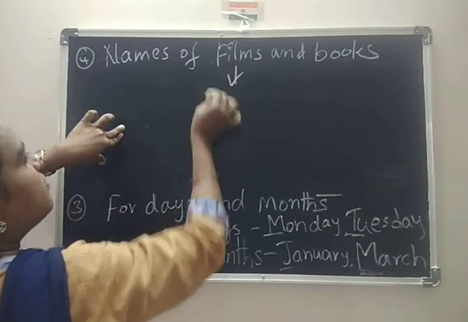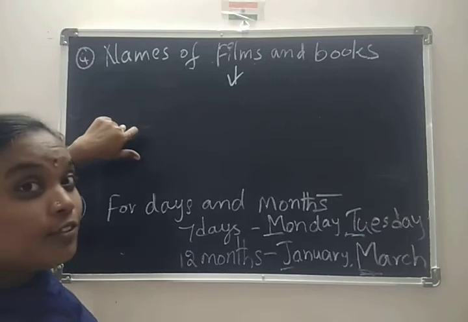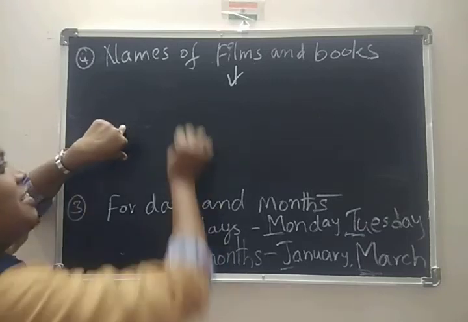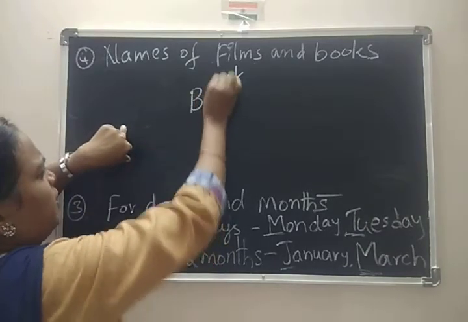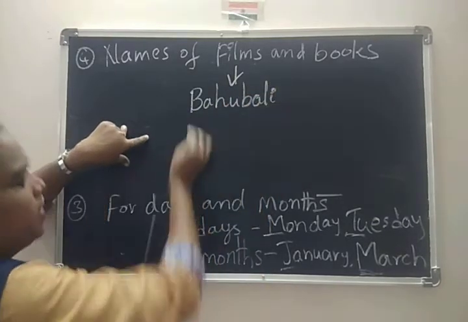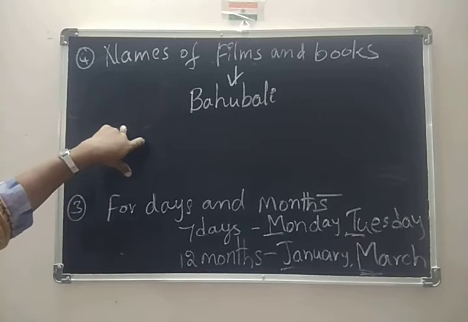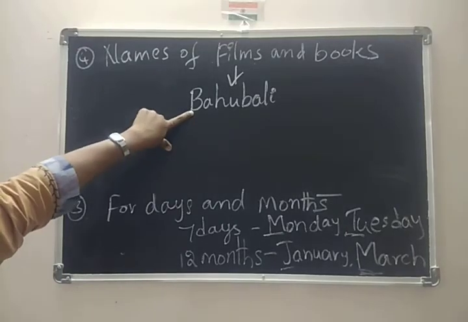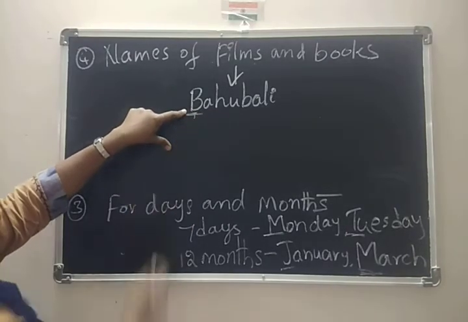Coming to names of films, which movie do you like most? Most probably Bahubali. Yes or no? Yes, Bahubali. So starting with a capital letter only.